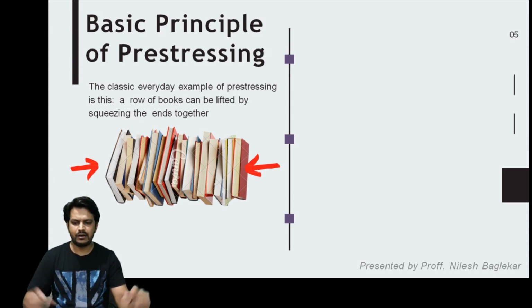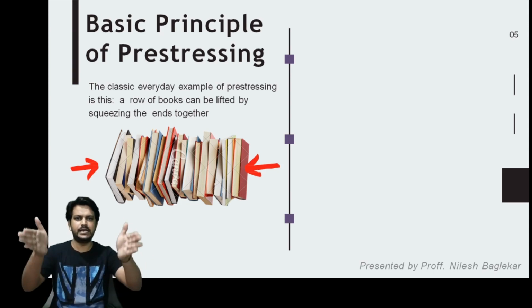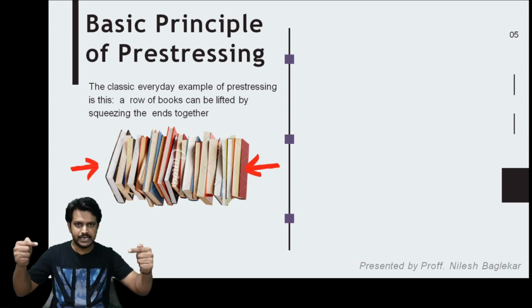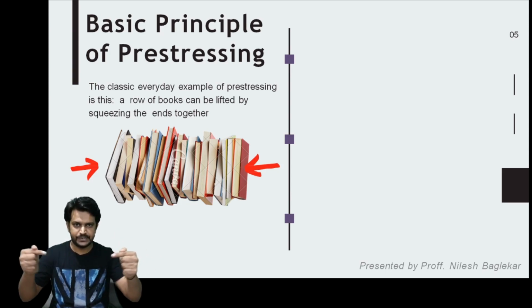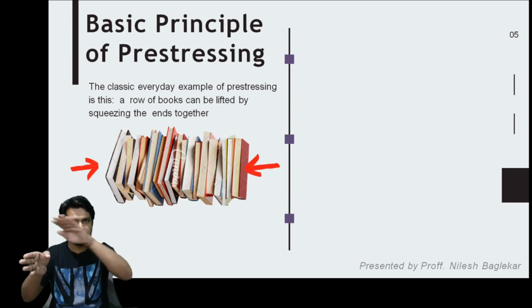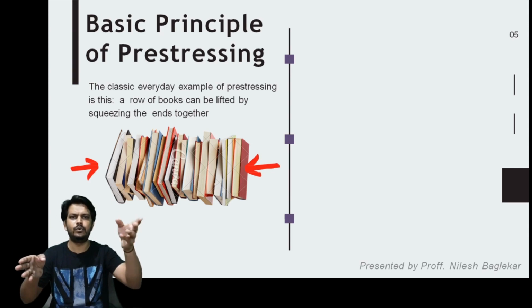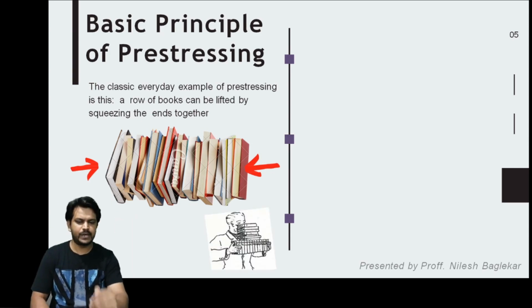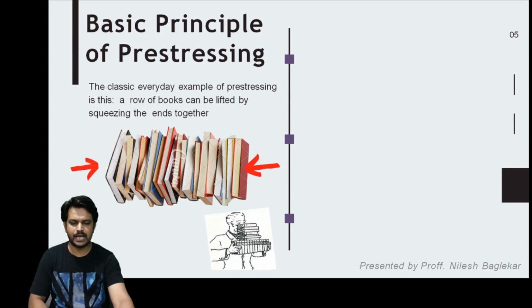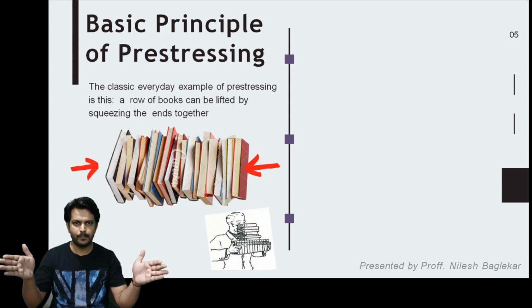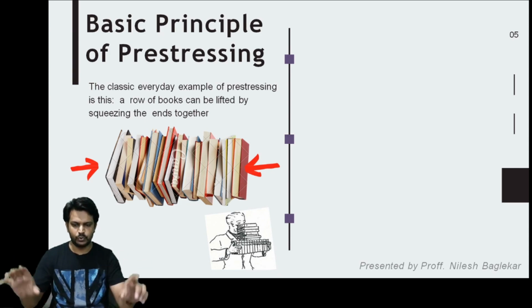If I apply a compression from both ends, I can lift these books easily, and if I increase the intensity of this compressive force, then these books which are lifted in my hand can support another load on them. As you can see, these horizontal books are supporting the heap of other books. Why? Because this man has applied a compression to the books.